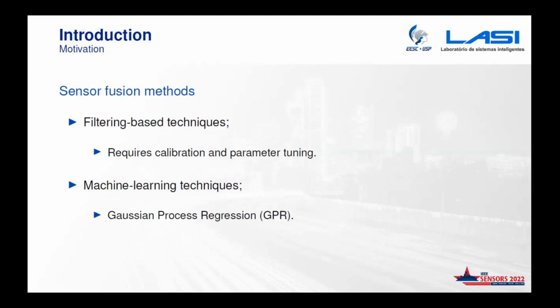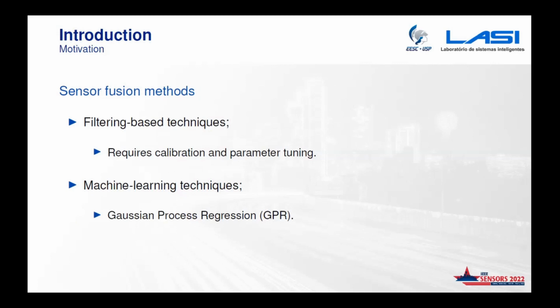A solution for these problems is to use sensor fusion methods. We have filtering-based techniques like Kalman filters and particle filters, but they require calibration and parameter tuning. If you don't have access to raw sensor measurements or any other specifications, it's going to be very hard to calibrate these parameters. Nowadays, we can also find machine learning techniques for these problems.